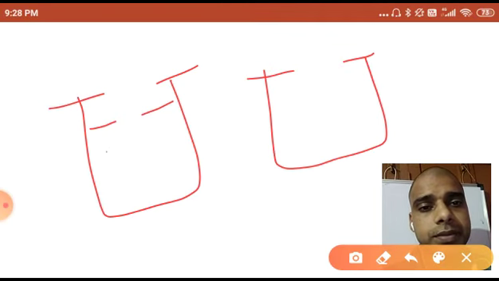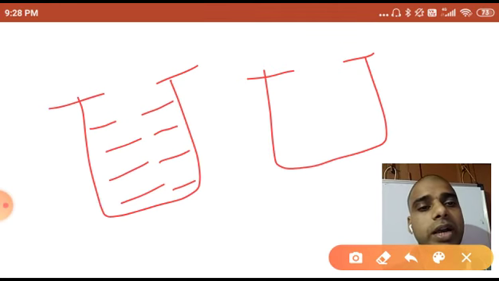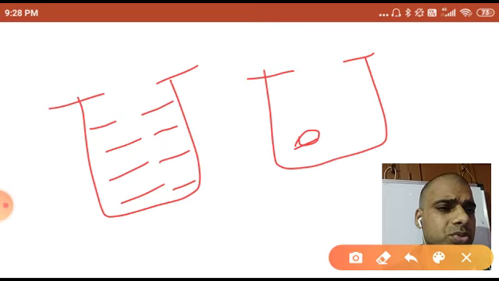I have taken, in the first case, water, and in the second case, some oil. I have to show this oil by different shapes. So I have taken a circle.